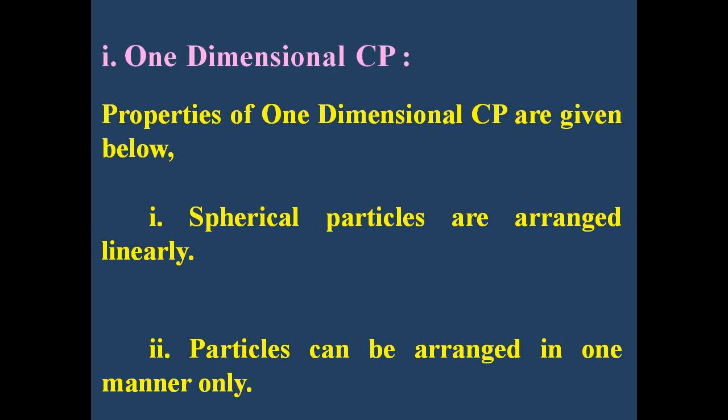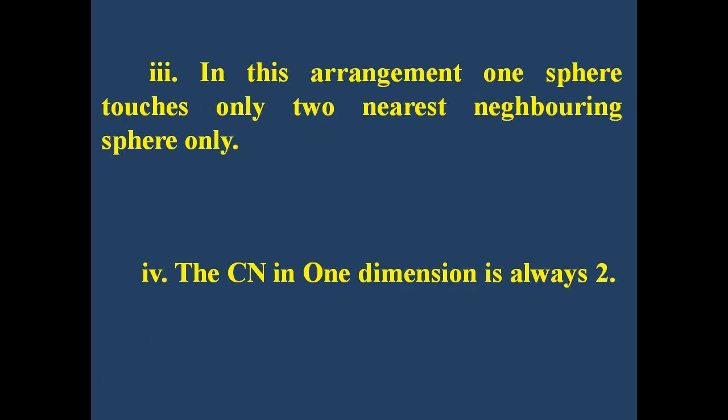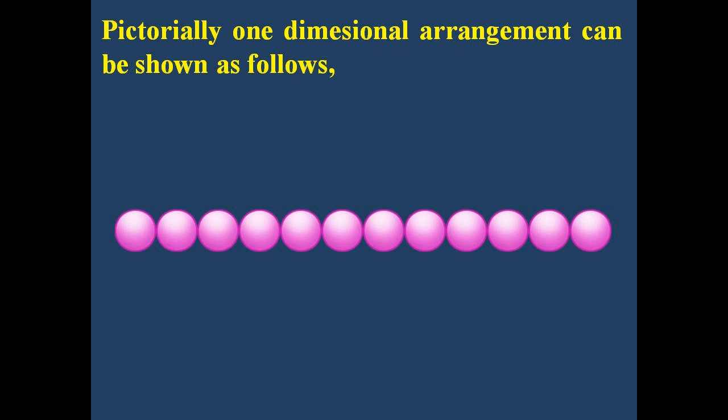Number 1. Spherical particles are arranged linearly here. Number 2. Particles can be arranged in one manner only. Number 3. In this arrangement, one sphere touches only two nearest neighboring spheres. Number 4. Thus, the CN in one dimension is always 2. In the picture, a typical one-dimensional CP is shown.